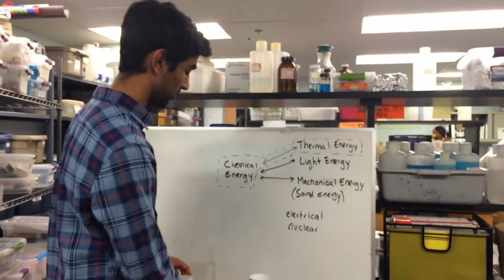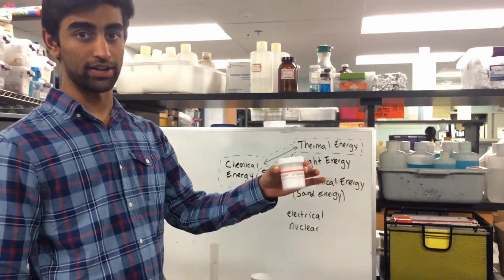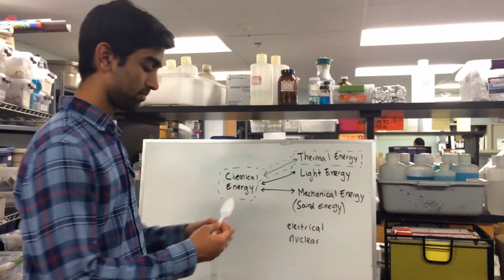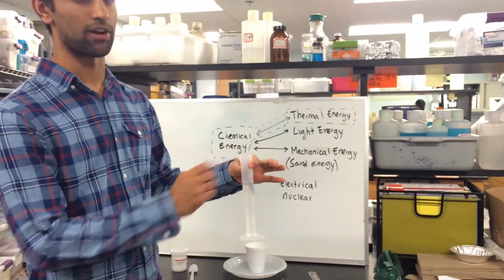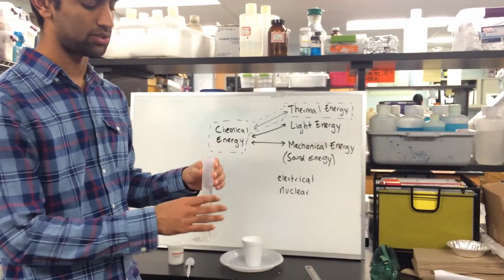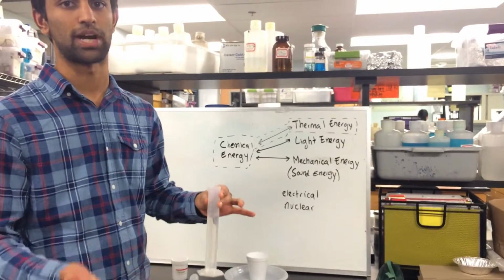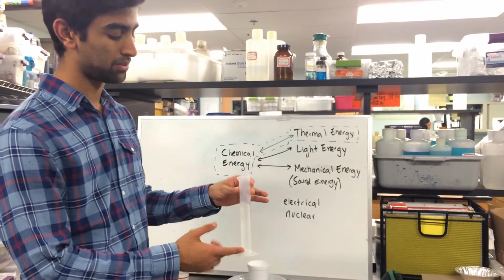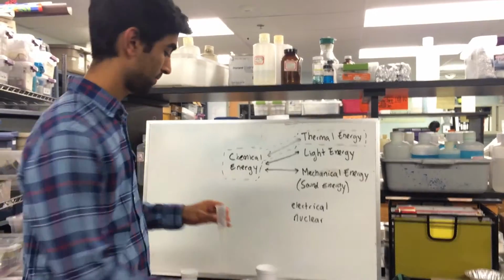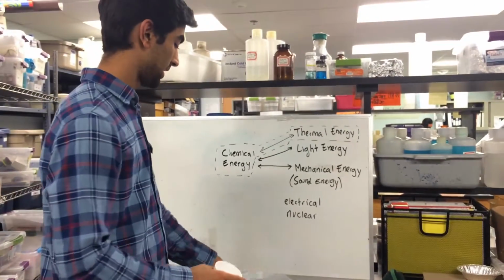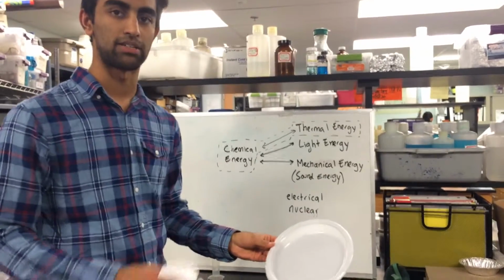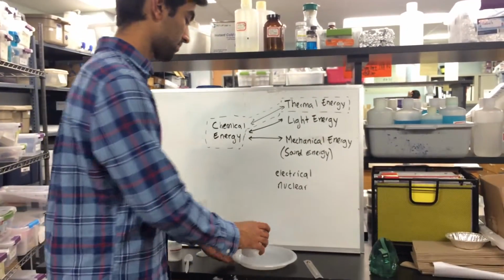So for this part of the experiment, you'll need a jar of potassium chloride for each group, a plastic spoon, 50 milliliters of water measured out in the graduated cylinder. During the experiment, the students will actually pour and measure for themselves to practice measuring skills, but for the purposes of this video, I've measured it already. A styrofoam cup where the reaction will take place, and a plastic plate to catch any water that might spill.